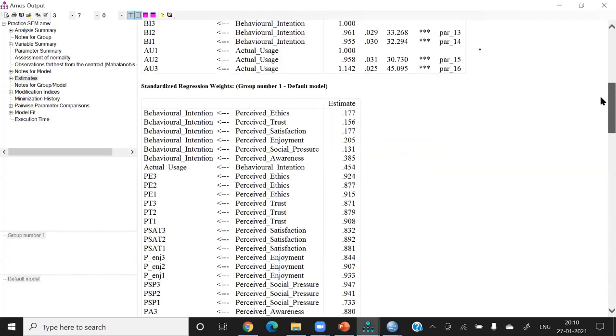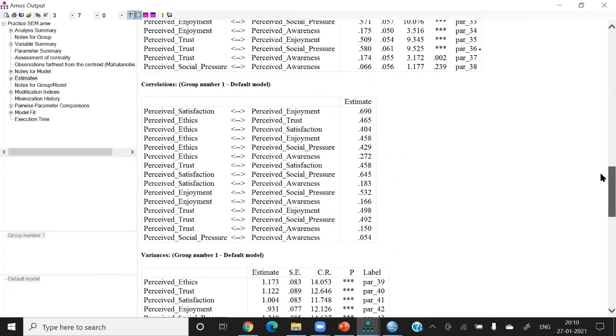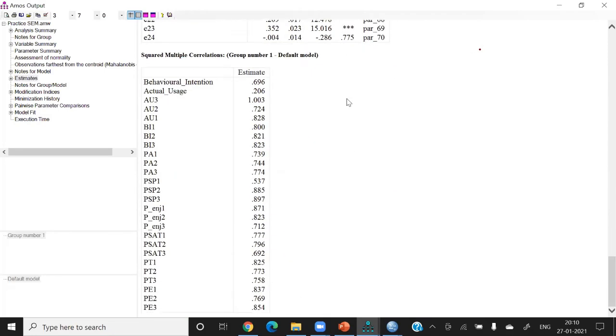The R square is found here. The R square of behavioral intention is quite good, 79%, which is good. And actual usage is found to be only 20%. So this is slightly low. This should be improved. Otherwise, the R square of behavioral intention is fine. So in this way, we examine this model and we examine the hypothesis.